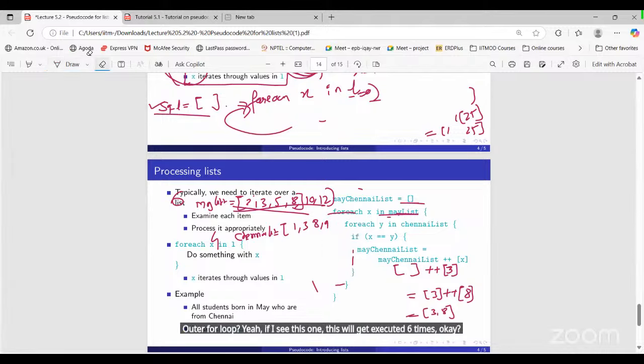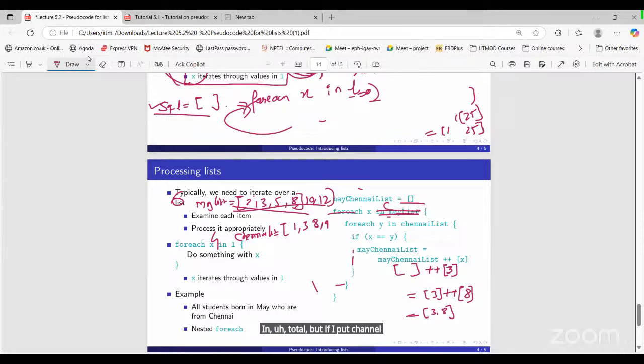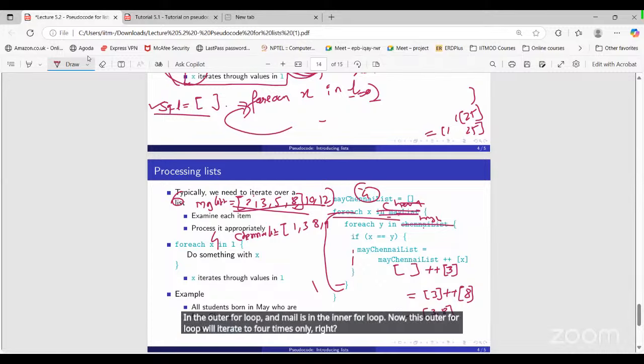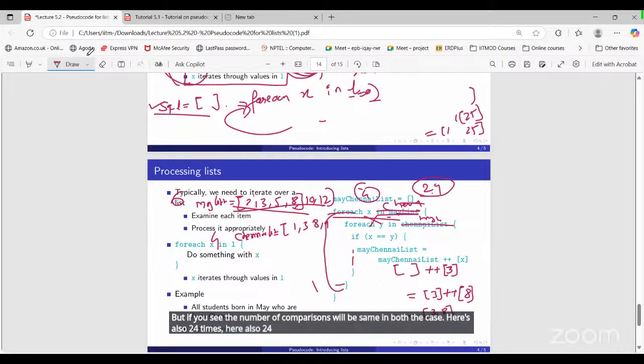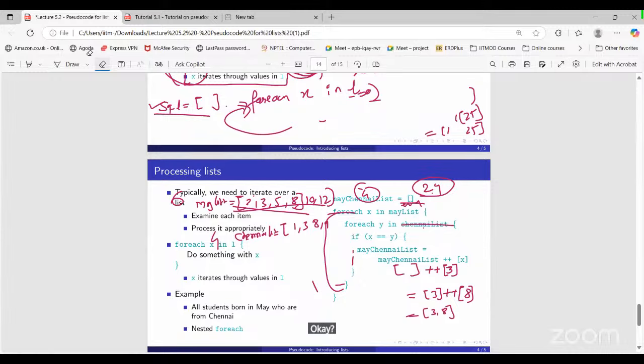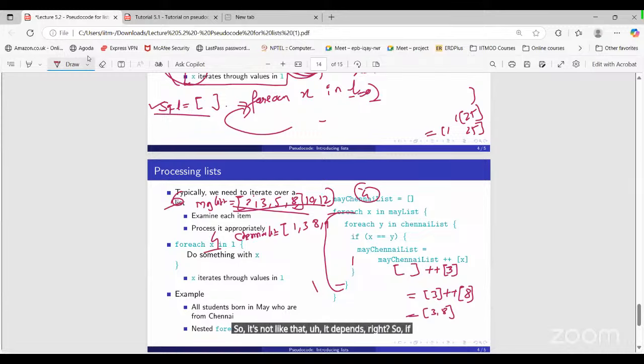But if I put Chennai list in the outer for loop and May list in the inner for loop, now this outer for loop will iterate 4 times only, right? Whichever is more, we have to keep in the outer loop. But if you see, the number of comparisons will be the same in both cases. Here 24 times, here also 24 times it will get compared. So it's not like that. It depends, right? If the number of elements is different, and if you want to exit this for loop in between based on some condition, we are going to discuss that in week 5, week 6, week 7.